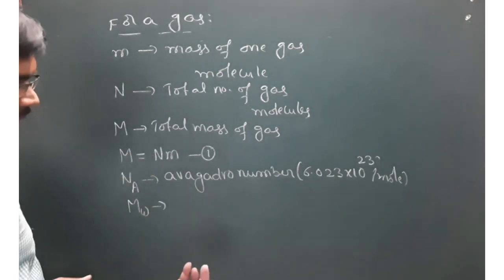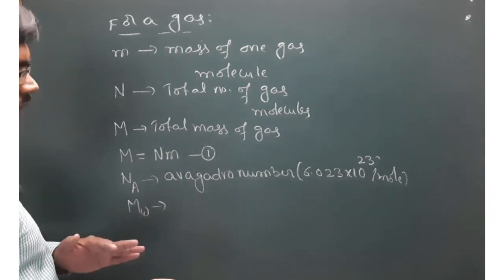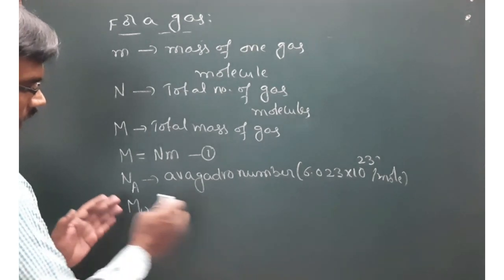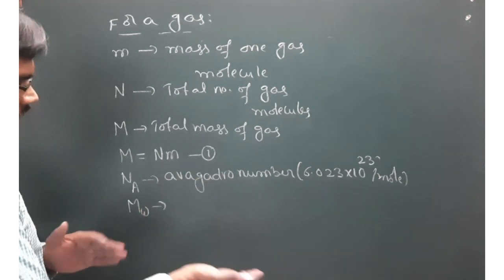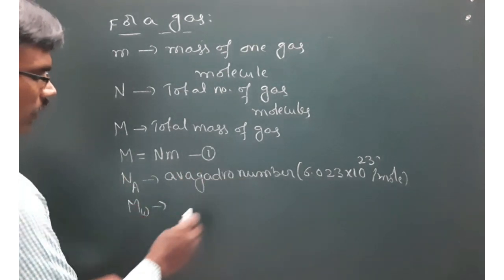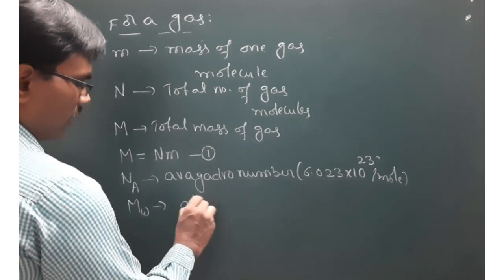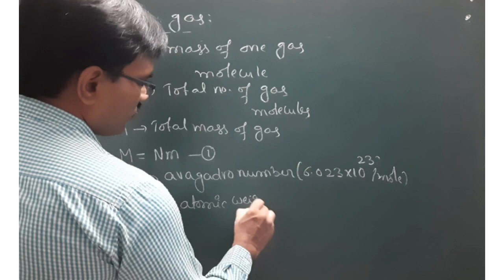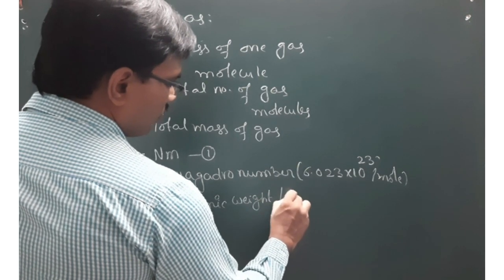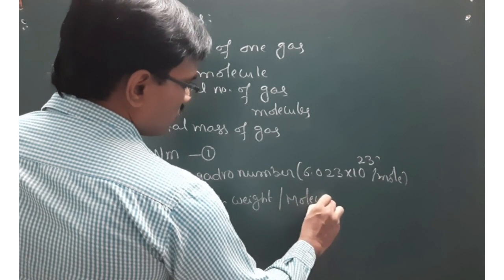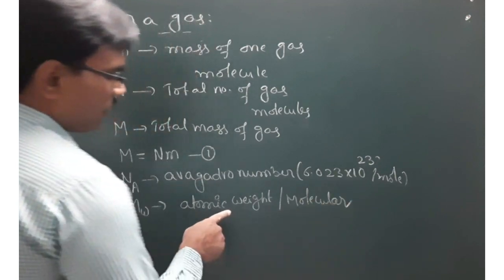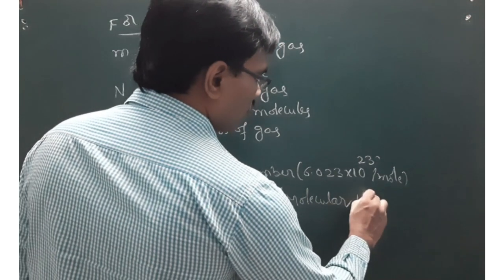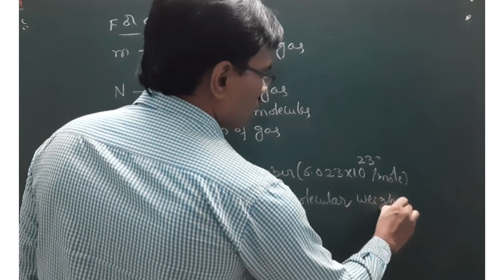Okay, so now another parameter is MW. This MW can be atomic weight or molecular weight. If it is a monoatomic gas, then MW is the atomic weight. If it is a di or polyatomic gas, then MW gives the molecular weight. If it is a monoatomic gas, we call it atomic weight. If it is a polyatomic gas, it is molecular weight, right?